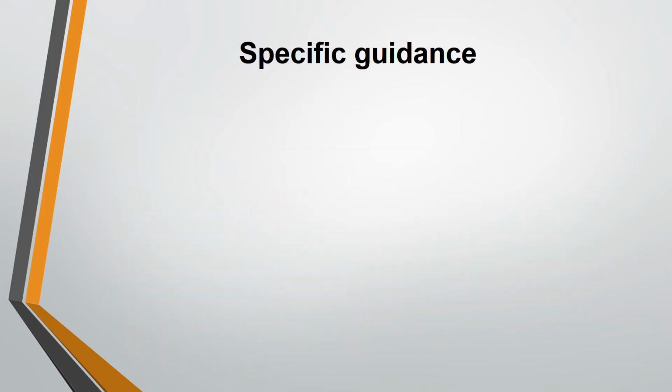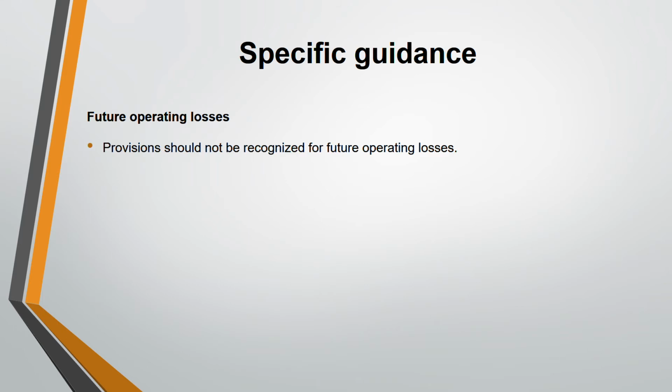Specific guidance relating to three areas. One is future operating losses. Just now we said that we have to recognize a provision in the future if certain conditions are satisfied and measure it using the best estimate. So these operating losses are also in the future, no? Why not recognize a provision? We do not recognize a provision. Provisions are not recognized for future operating losses.